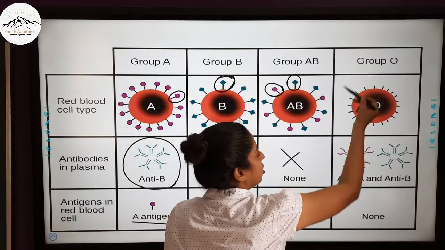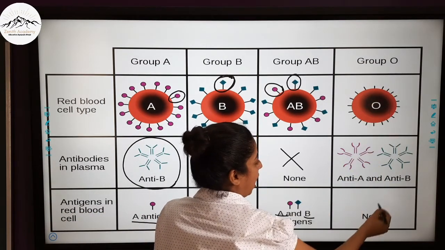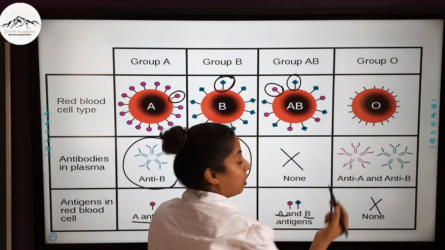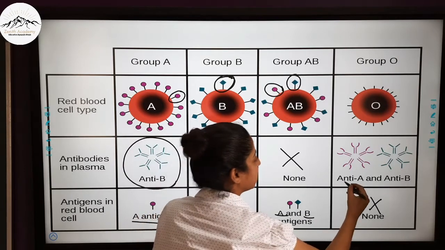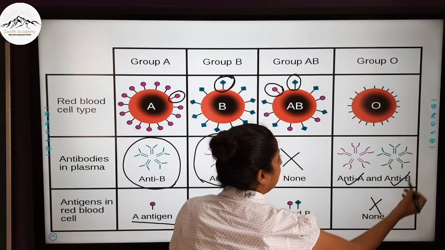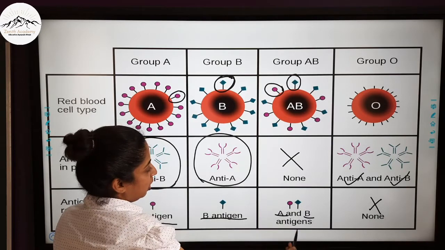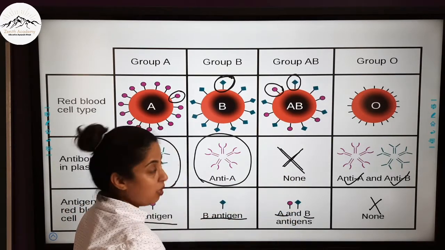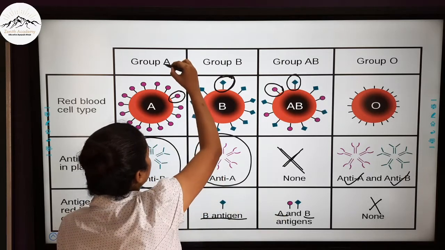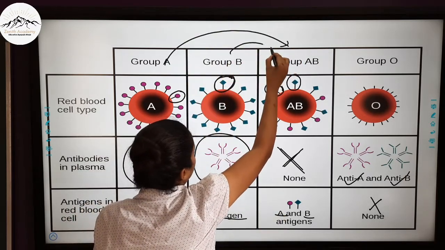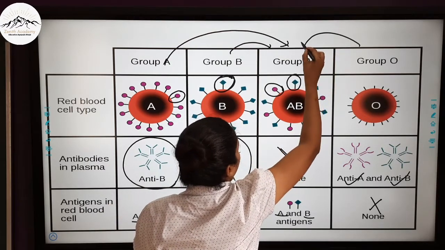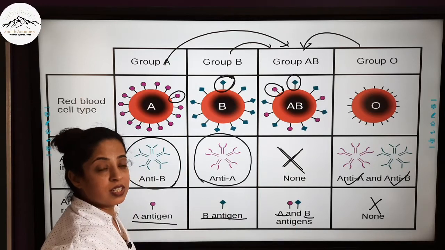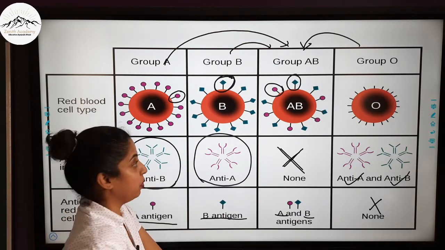Now, the RBC of the person with blood group O has no antigens. You can see there are no antigens on its surface, but it secretes two antibodies, anti-A and anti-B. You can also see that since group AB had no antibodies, people with group A, group B and group O could all donate blood to it. That is why group AB is known as the universal acceptor or universal recipient.